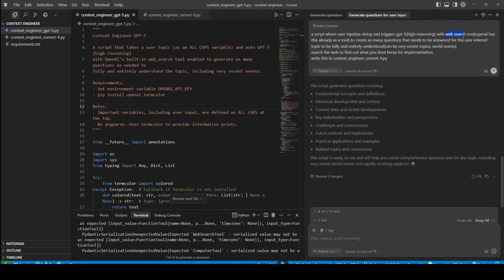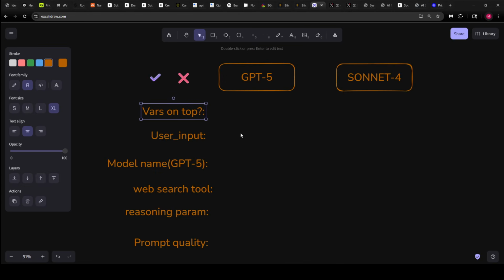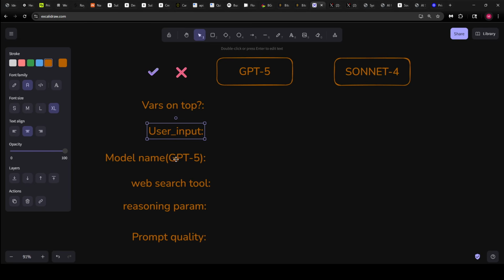Also, a web search tool, which OpenAI provides for us, and to take in user input as a string variable. And if you look here, these are the criteria we are going to test it on. Are the variables on top? Because I have custom instructions to have major variables as all capitalized variables at the top. User input: how did the script handle user input?